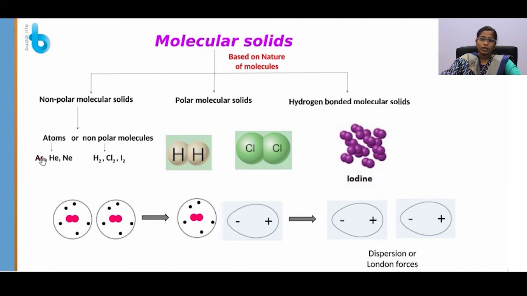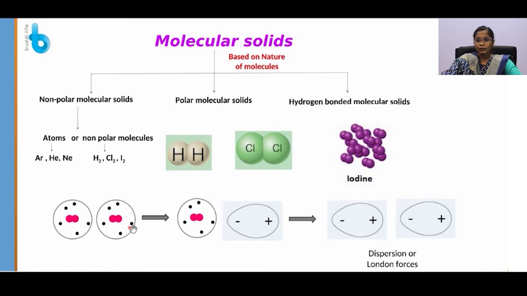In non-polar molecular solids, the constituent particles are atoms like the noble gases argon, helium, neon, or non-polar molecules like H2, Cl2 or I2. The electron cloud of these molecules is symmetric. It does not possess any polarity.